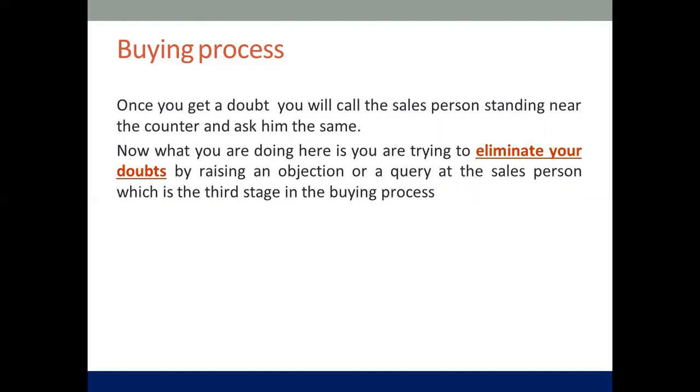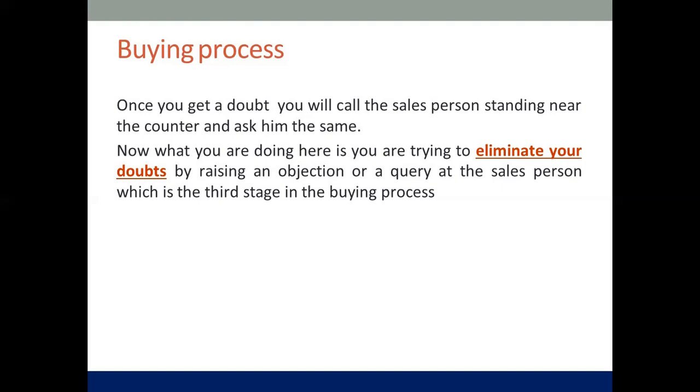Now, you remember, as a salesperson, we are going through this as a buyer, what is the process that you're going to go through. Now, this is where the salesperson comes in the picture, right? To clarify the doubts. If I'm the buyer, I'm going to solve it myself. Sometimes I'm going to take help from others to solve it. So you're eliminating one option by the other, right? By raising a query or objection to the salesperson directly, or to myself as the buyer, whether I need this or that.